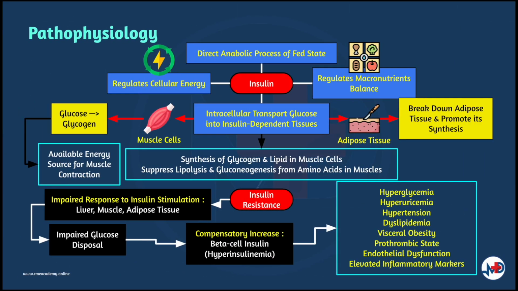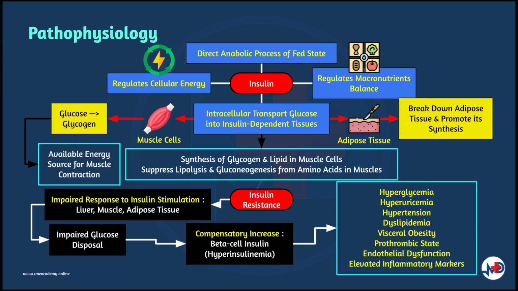Before diving further into the pathophysiology of these two conditions, let's understand the normal physiology of how insulin functions in the body. As we know, insulin is a crucial hormone that regulates cellular energy supply and macronutrient balance, directing anabolic processes of the fed state. Insulin is actually important for the intracellular transport of glucose into insulin-dependent tissues such as adipose tissue and the muscles.